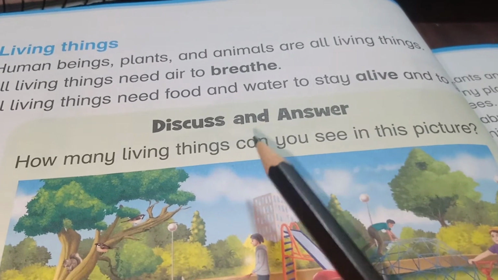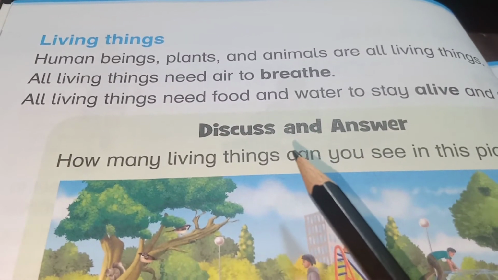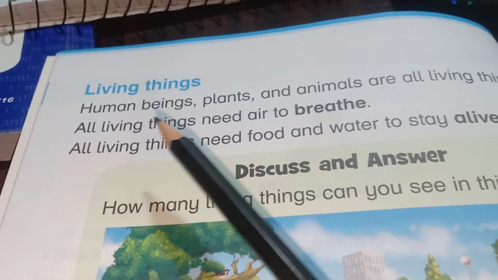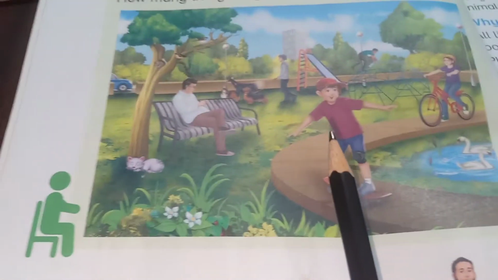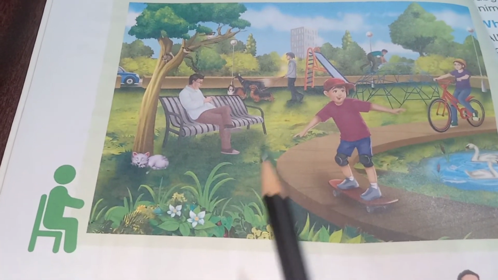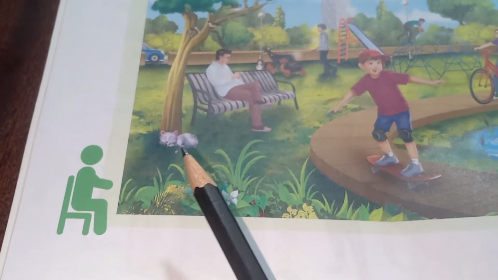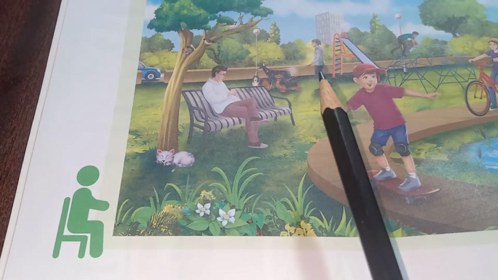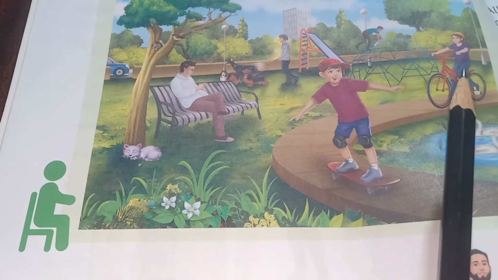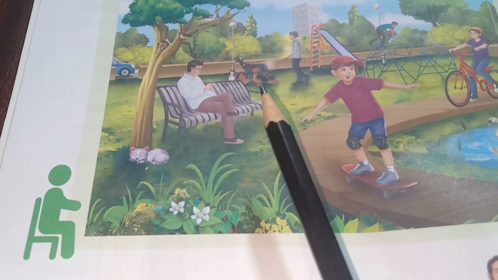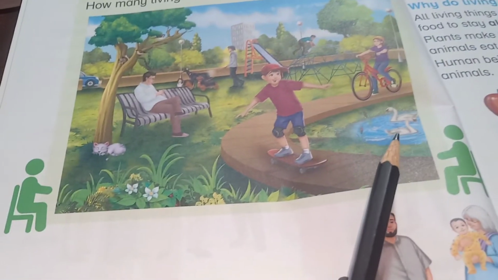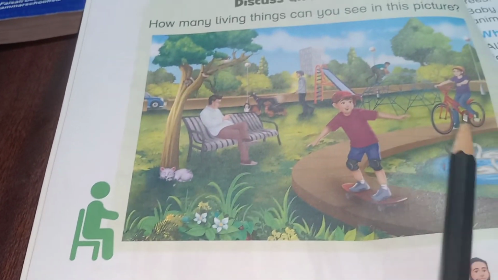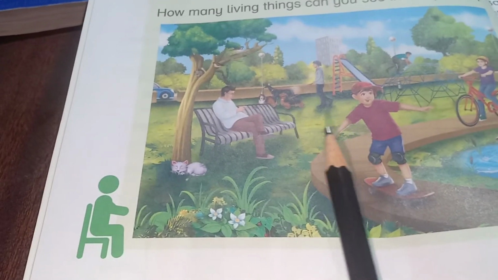So now look at this picture again. Let me remind you, human beings, plants and animals, those three are living things. Look at the picture and see what are living things in this picture. Look at a cat right there, a man, a boy, he is walking dogs, there are ducks, squirrels, sparrows, plants, trees, all of them are living things.